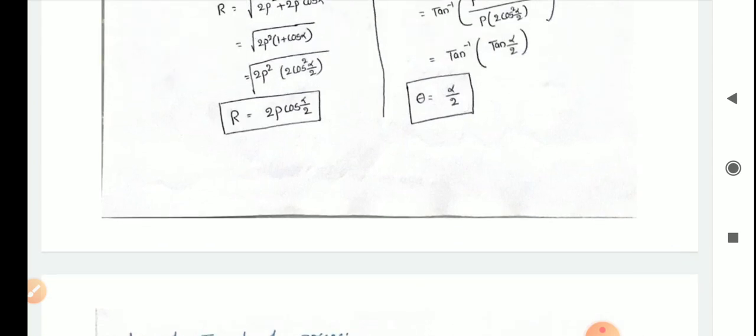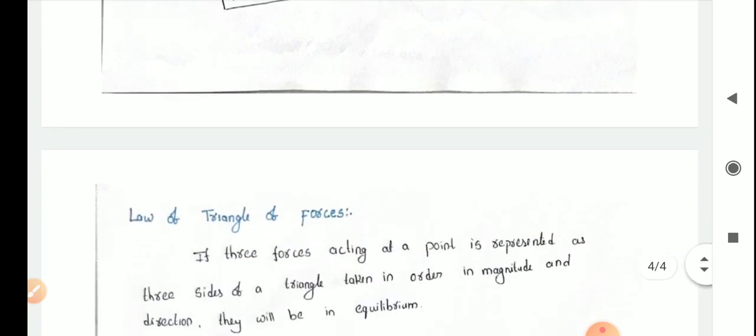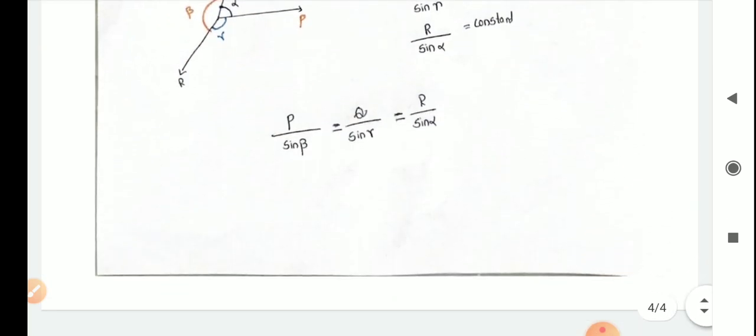Once this parallelogram law is completed, you have to know about the triangular law and Lami's theorem, which we will discuss in the next video.